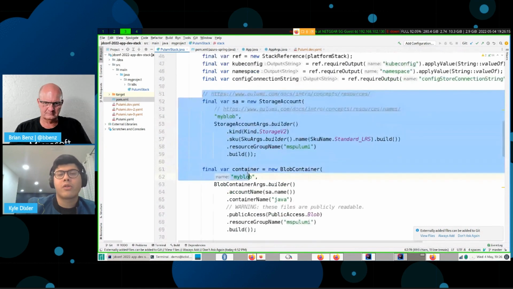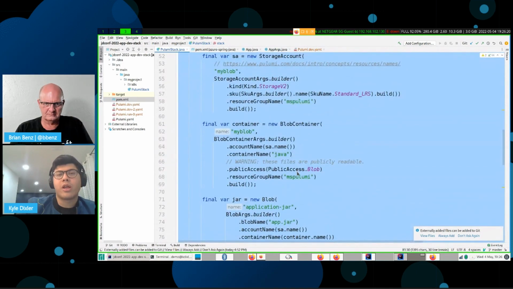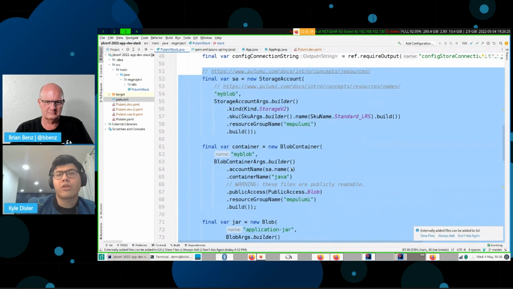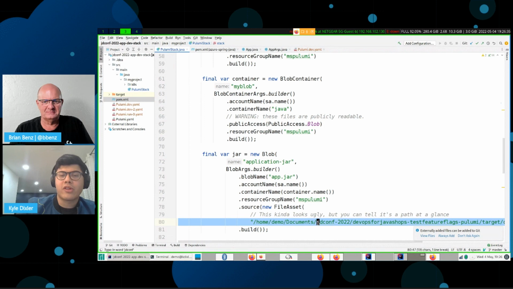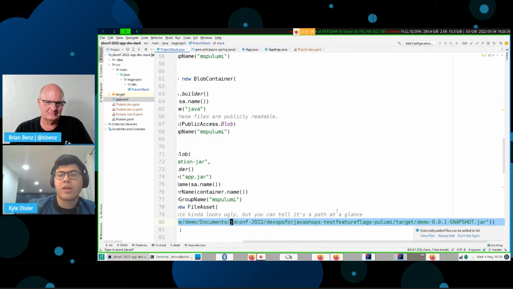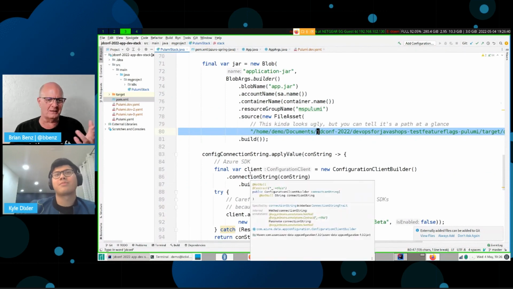So all this code over here is basically just required to upload a jar file to Azure. If you're not familiar with it, it's basically cloud storage. And then we pass it a path to a file, and then it's able to upload that. And because it's federated, it's linked in with the rest of the application.